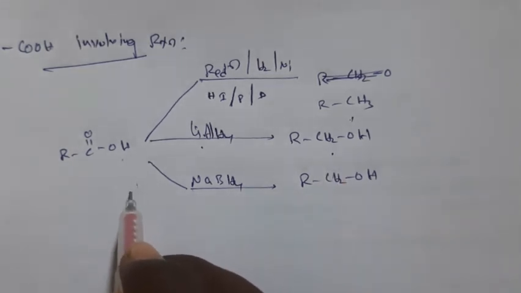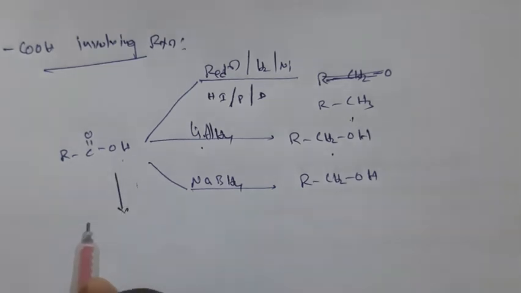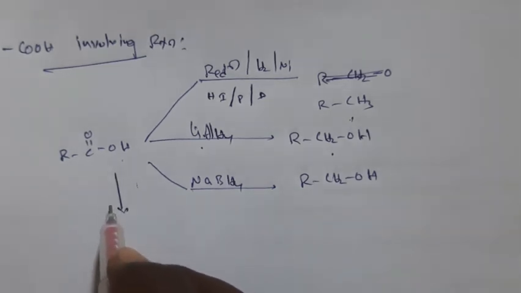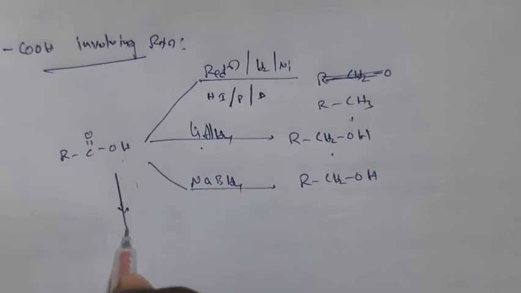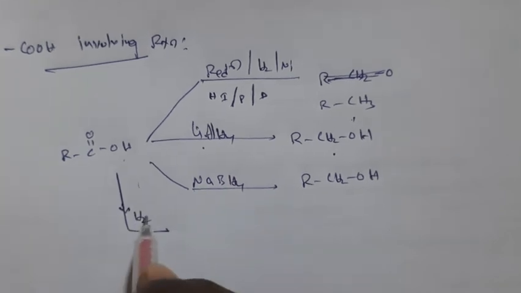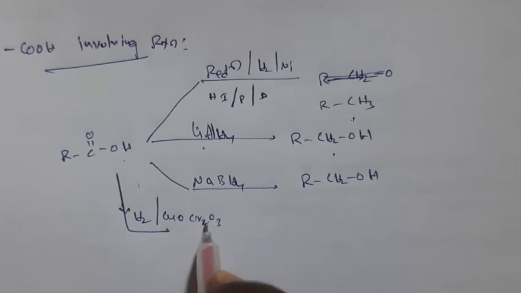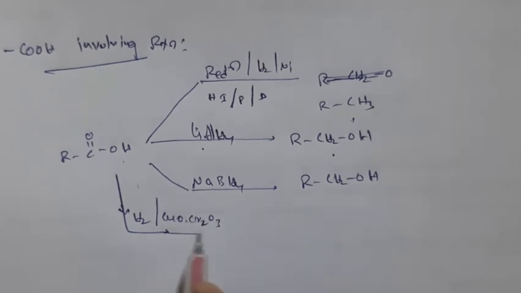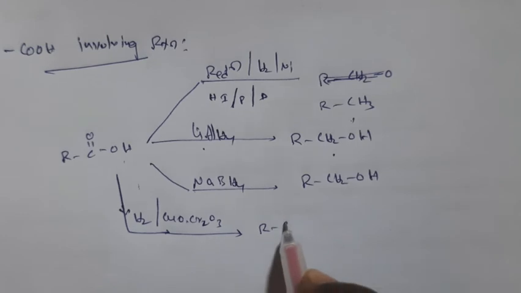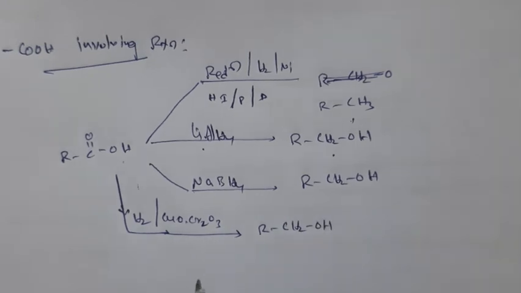Again, if you react with hydrogen in presence of CuO and Cr2O3, this will give the same product, that is RCH2OH.